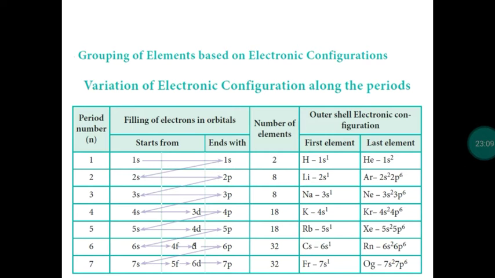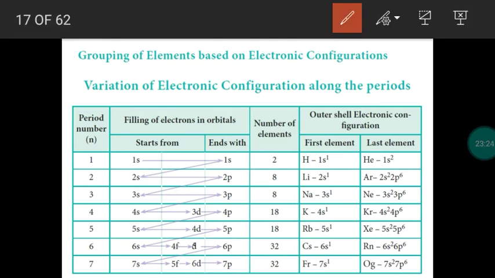Then grouping of elements based on electronic configuration. How many elements are present in each period, that can be written. So for that we have to know what the available orbitals are in each period. When we take the first period, the available orbital is the 1s orbital. So 1s orbital electrons, so the number of elements is 2. The second period has available orbitals 2s and 2p. Totally 8 electrons can be accommodated.